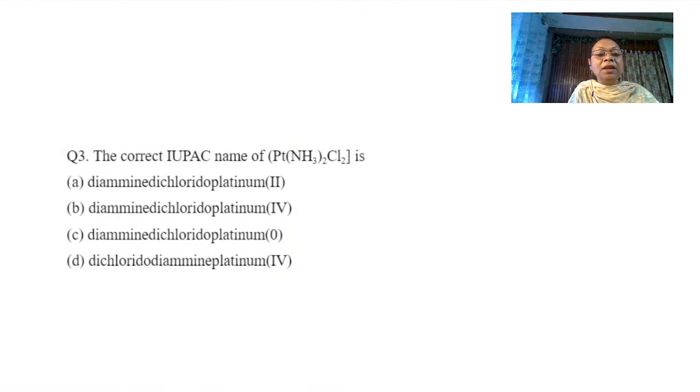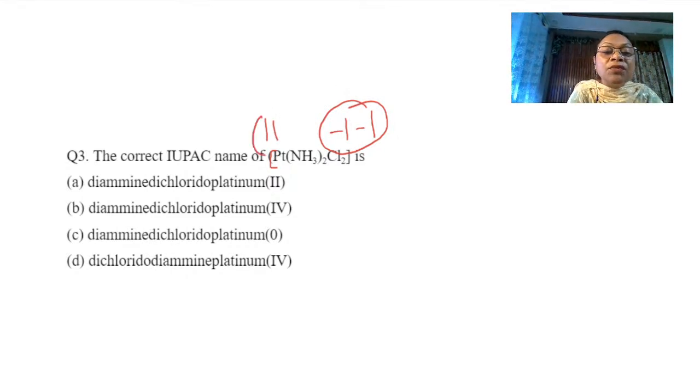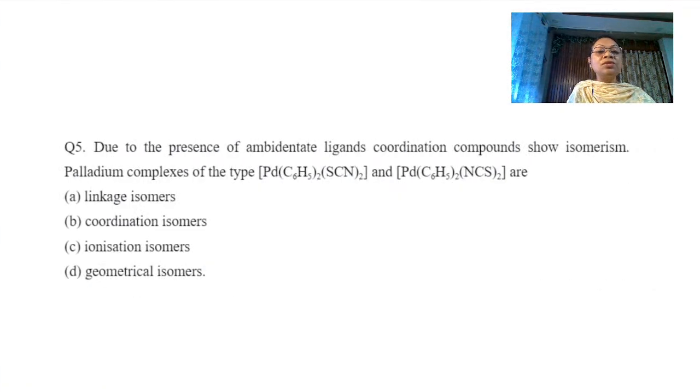Next one. The correct IUPAC name. This is a very easy question. You all will tell me, take it a little easy, let us learn a little. So you have the IUPAC name of these complexes in alphabetical order. You have to say diammine, dichlorido, platinum(II), because the total negative charge which we have is minus 2. So platinum has to be +2. That is the only thing you have to understand, that platinum is +2. So the answer is the third option, diamminedichloridoplatinum(II). Easy.